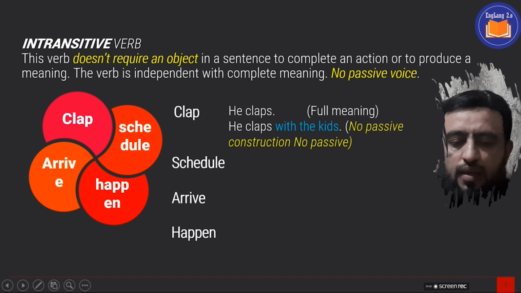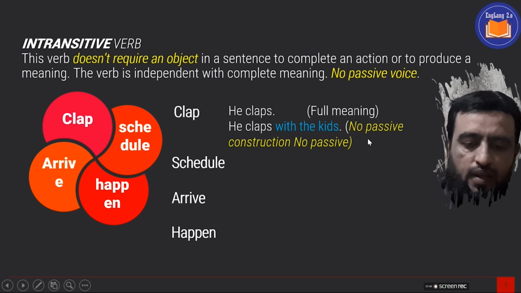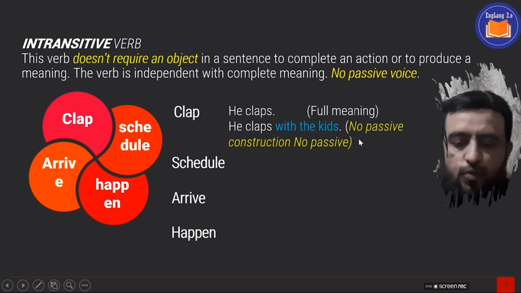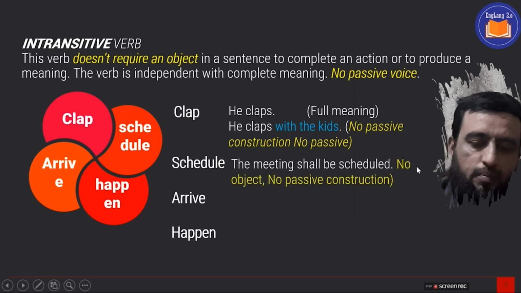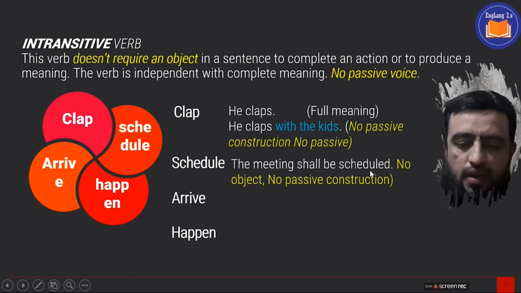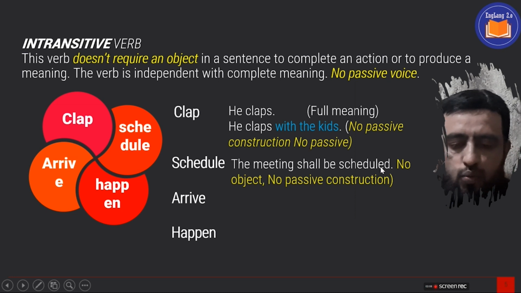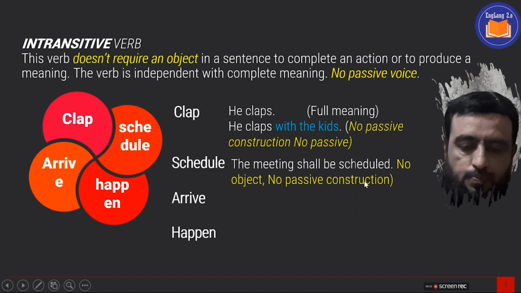Now here, clap. He claps. The meaning is clear. And we can further clarify the sentence by adding some phrases. He claps with the kids. But remember, with the kids, this phrase is not an object, because you cannot make a sentence with it. Like, how would you make a sentence with this intransitive verb?